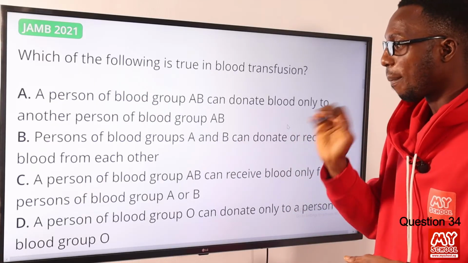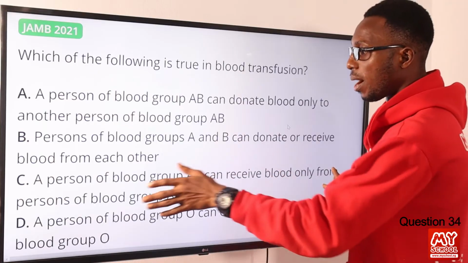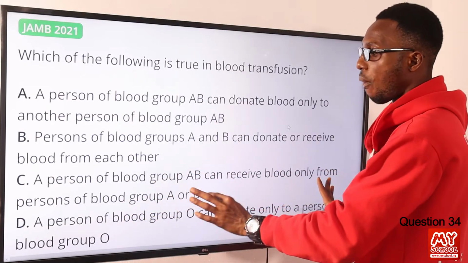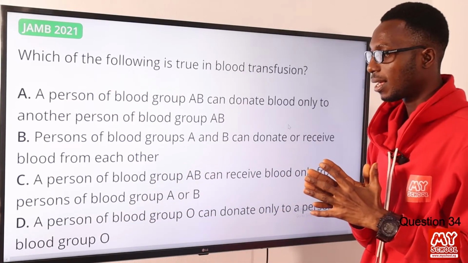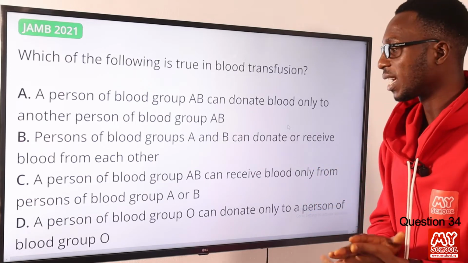So C, a person of blood group AB can receive blood only from persons of blood group A or B. This is a partially true statement. Okay, why is it partially true?